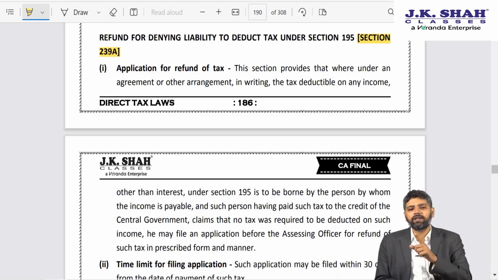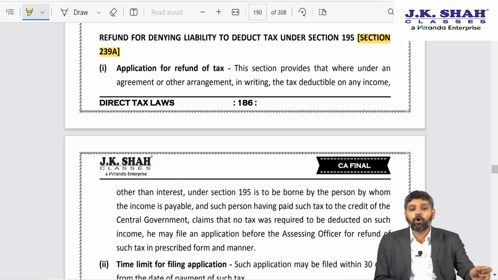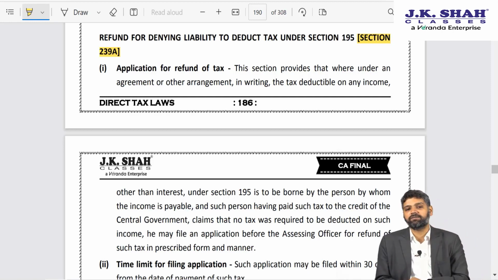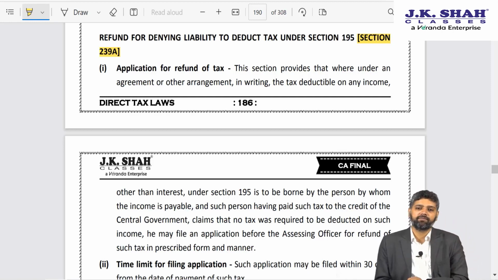And the argument would be that, sir, although I have deposited the tax to be on the safe side, out of precaution, out of abundant caution, I feel tax was not deductible because of that DTAA provision. So now please pass an order saying that this amount should be refunded to me.